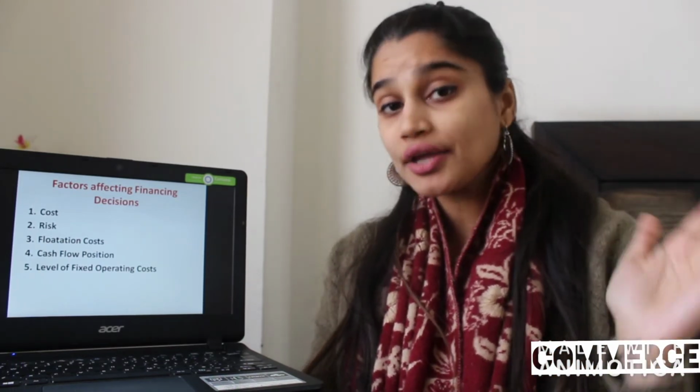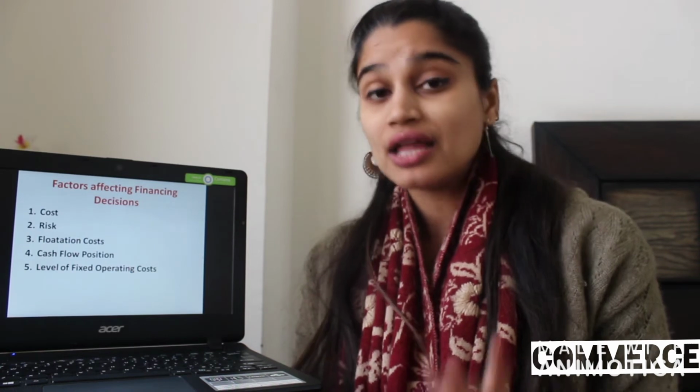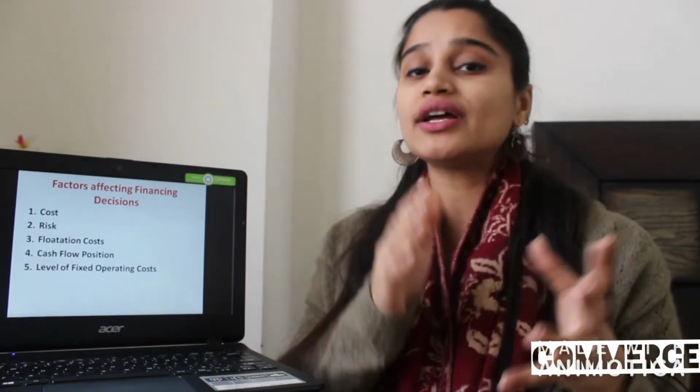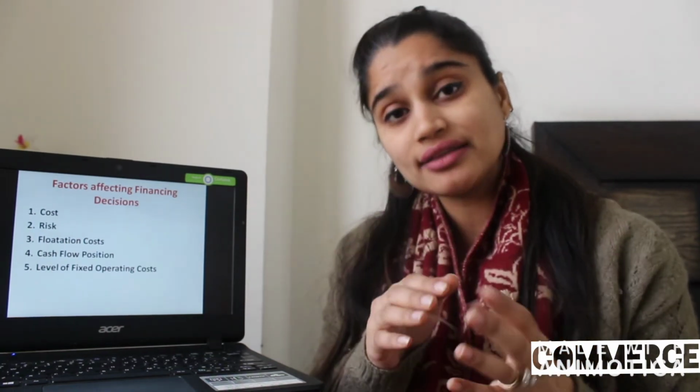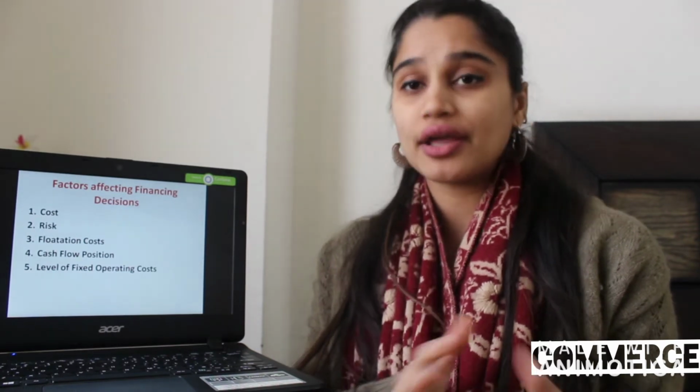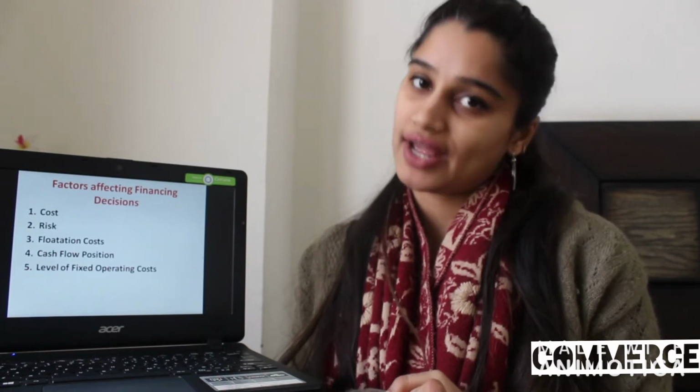Now, if a company is having higher fixed operating costs, then it should avoid using more debt, because debt would add further cost burden to the company. There is already a cost burden because it has to pay a lot of operating cost, and if more money is raised from debt, then again the cost burden is increased. So companies with higher fixed operating cost should avoid using debt as a source of finance.